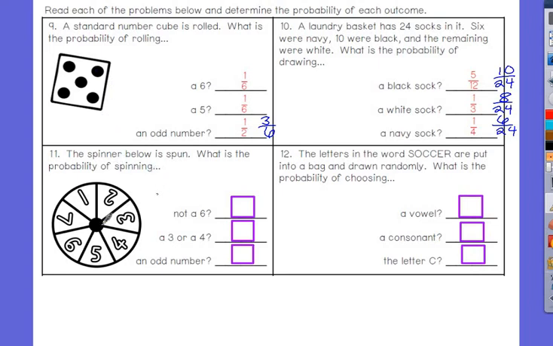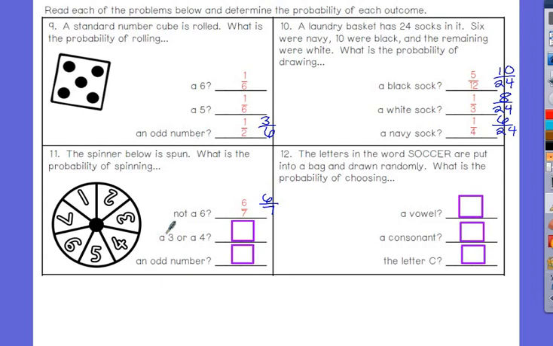Number 11. I got another spinner. The probability of spinning not a 6. How many numbers are not 6? There are 7 numbers in total. So 6 are not 6. How many total numbers? Can that be reduced? So 6/7 is my probability.